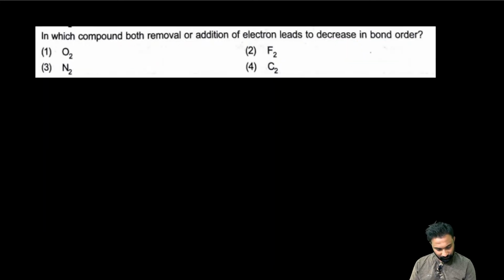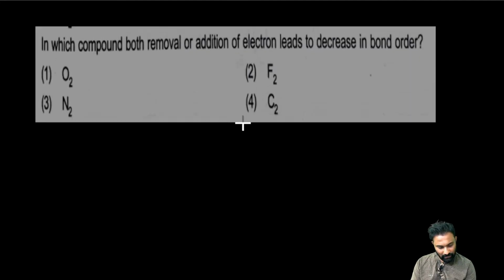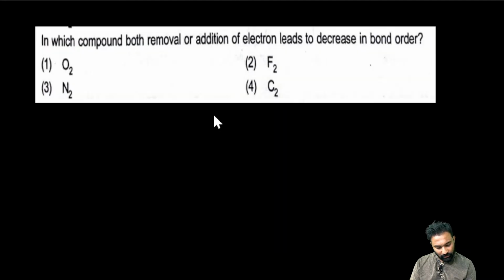Right. Next one. In which of the following compounds does both removal or addition of an electron lead to a decrease in bond order?